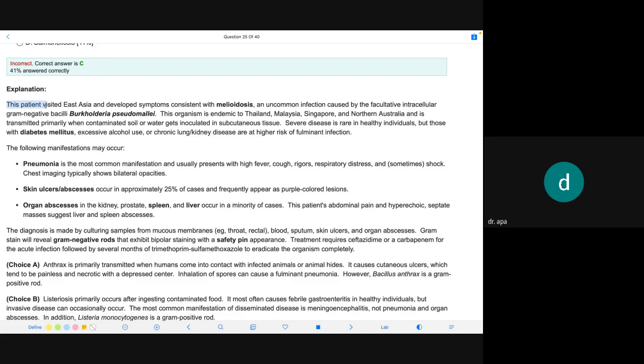The diagnosis is made by culturing a sample from mucous membrane, throat, rectum, blood, sputum, skin ulcer, or organ abscess. Gram stain will reveal gram-negative rods that exhibit bipolar staining with a safety pin appearance. Treatment requires ceftazidime or a carbapenem for the acute infection, followed by several months of trimethoprim-sulfamethoxazole to eradicate the organism completely.